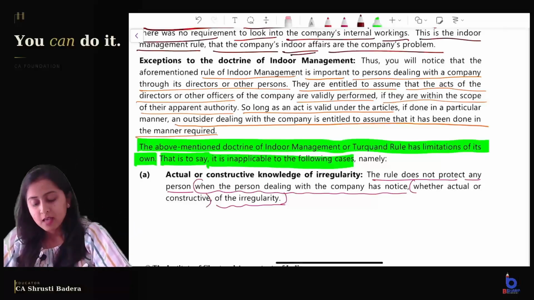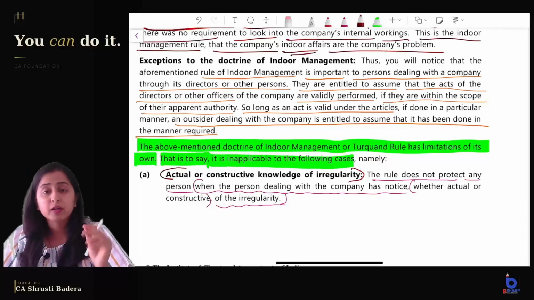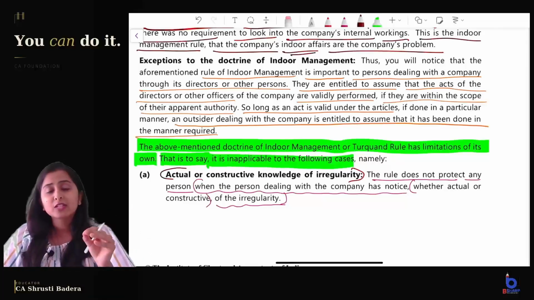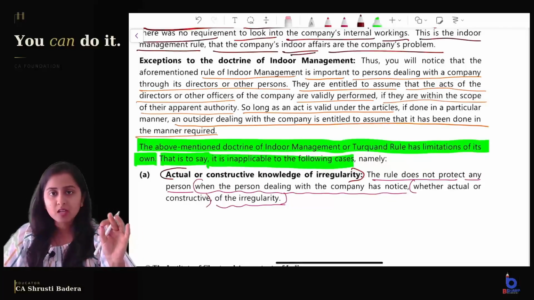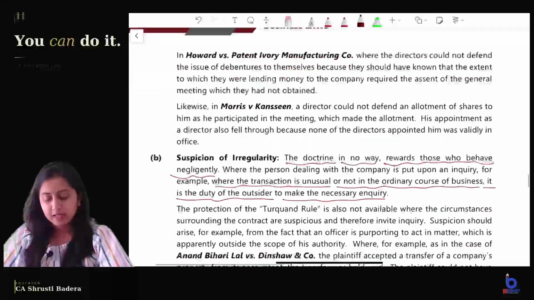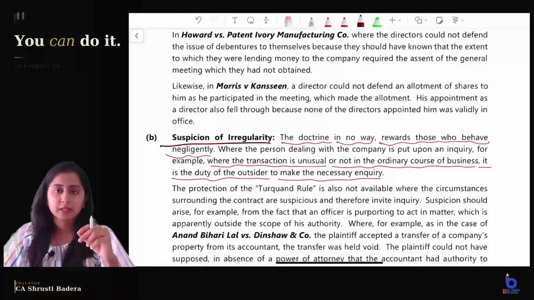Which 3 cases? Actual or constructive knowledge of irregularity. If there is any internal irregularity and you yourself know that there is something irregular, right? Say for example, you know that the resolution has not been passed but it is required to be passed by the AOA, then you are actually having the knowledge of the irregularity, you cannot take the benefit of indoor management. Then comes suspicion of irregularity. If you have a suspicion of the irregularity, right?